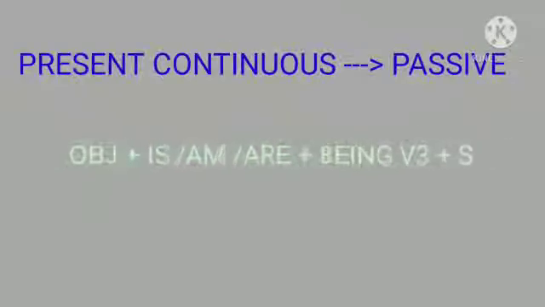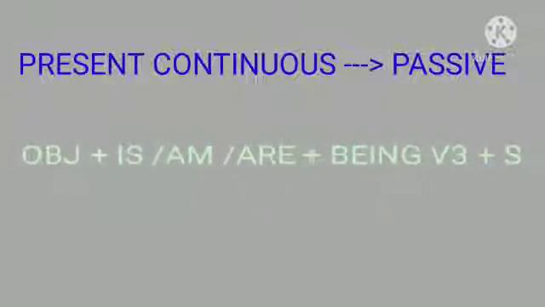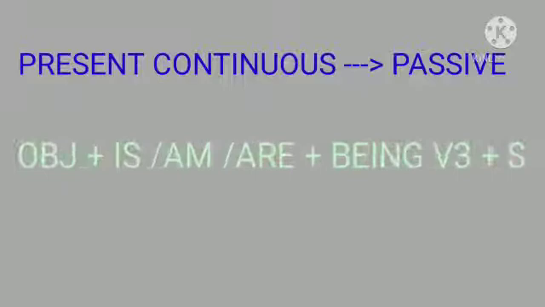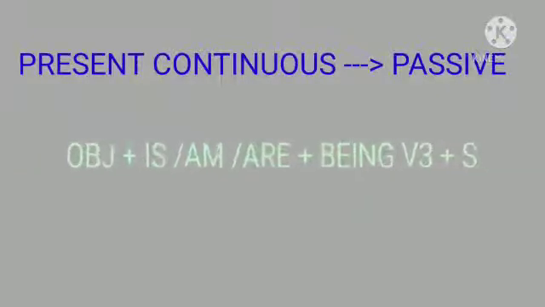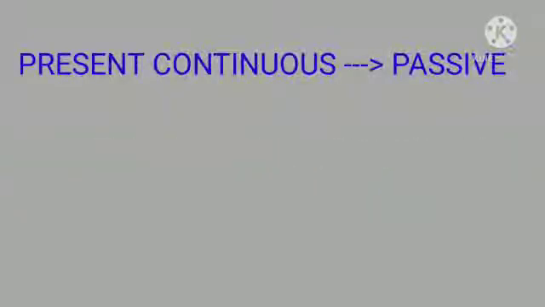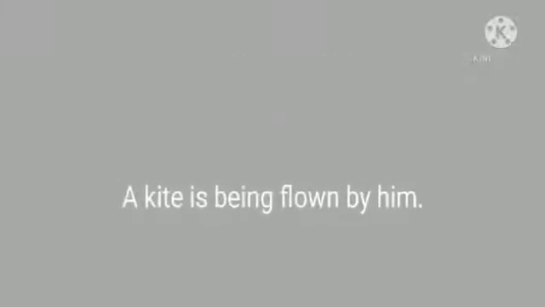And the pattern of present continuous of passive form is object plus is, am, are plus being plus V3 plus subject. Now if we look over the example here, the present continuous example is he is flying a kite. Then the passive of this sentence will be a kite is being flown by him.